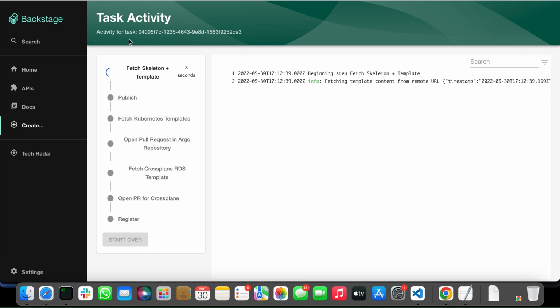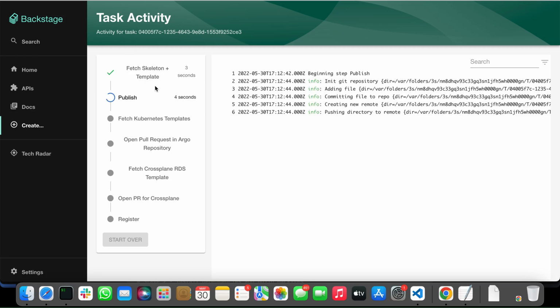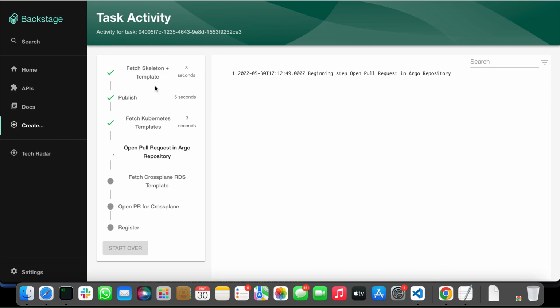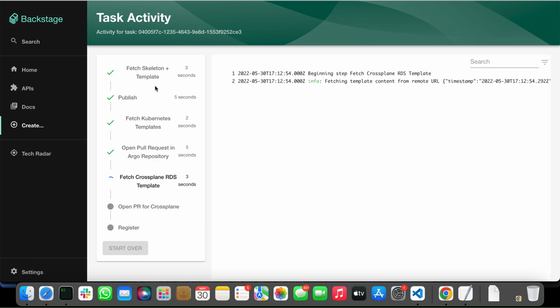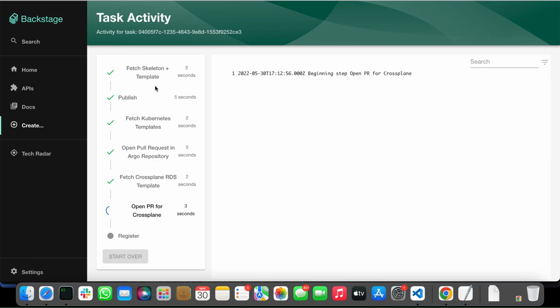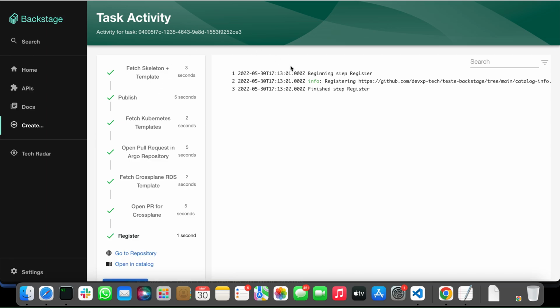In this way, we'll fetch the template, publish, and create a new repository. And the strategy that I used in this project is GitOps. We don't lose control because we have GitOps and we have the SRE team to make the review. Because our devs don't have a lot of experience, we will start in that way.